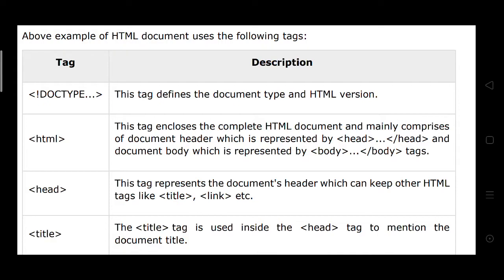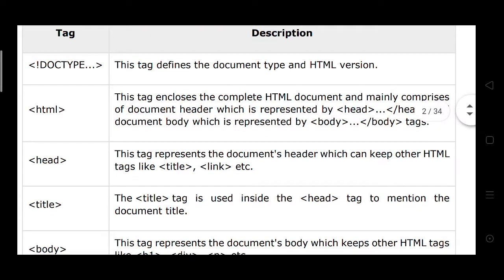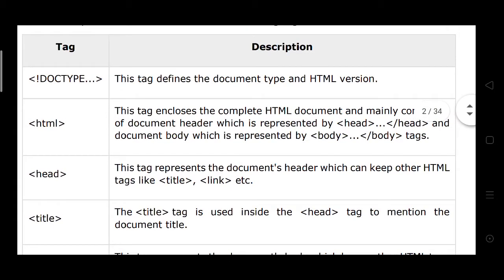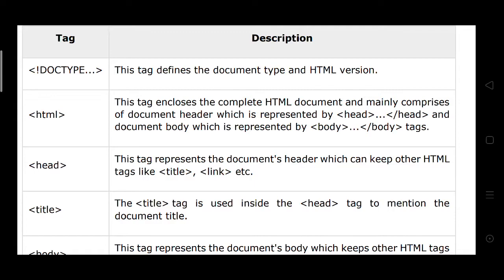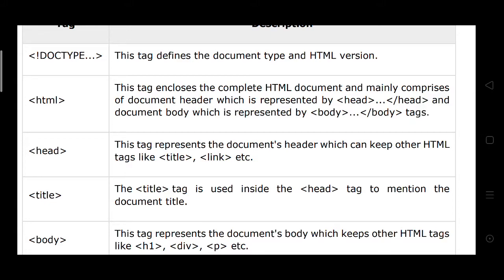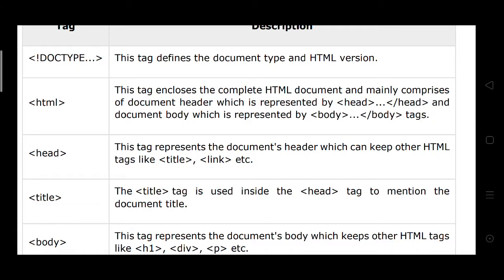HTML tag encloses the complete HTML document and mainly comprises document headings, which is represented by head closing, and document body, which is represented by body close tags. Here HTML tag, the program starts here.